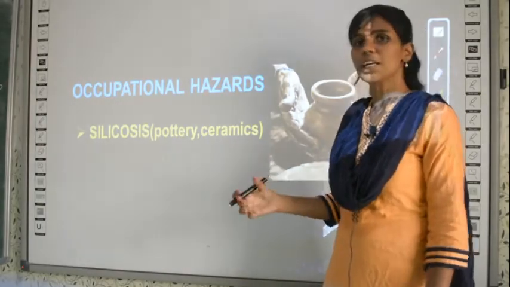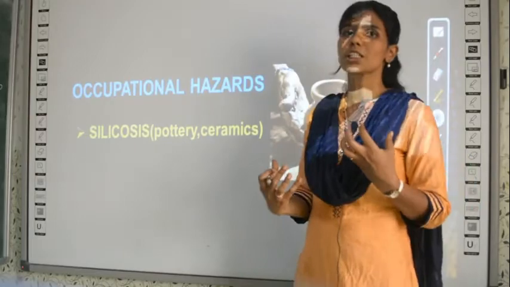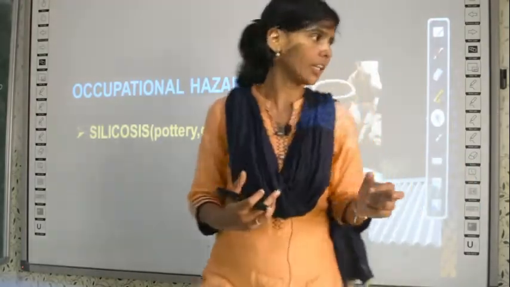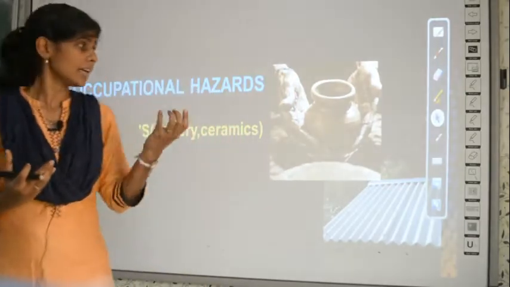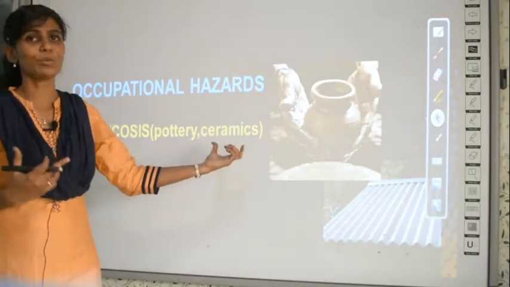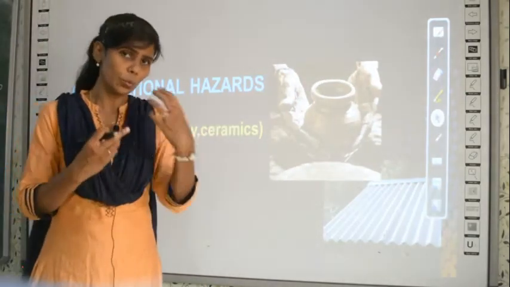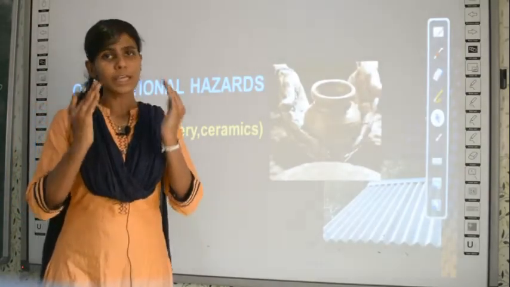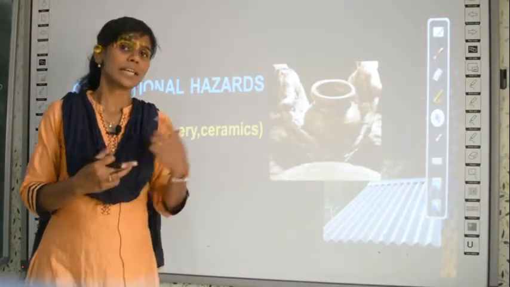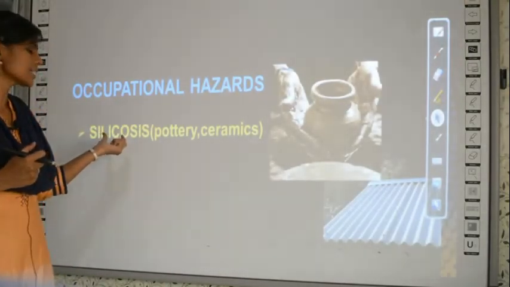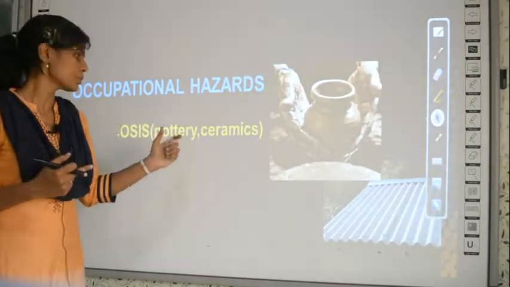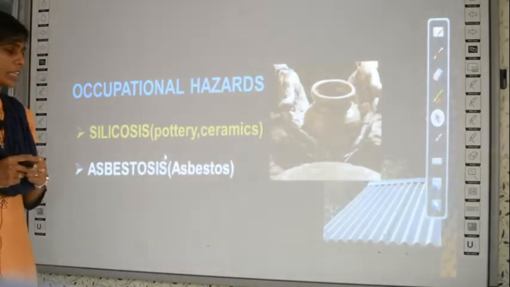Silicosis is a disease which a person gets who works in making pots, pottery, and even ceramic plates that we use at home. So people who work in making pots or ceramic materials get a disease called silicosis, which is again a respiratory disease. The person has difficulty in breathing.